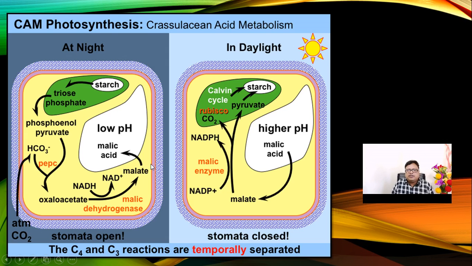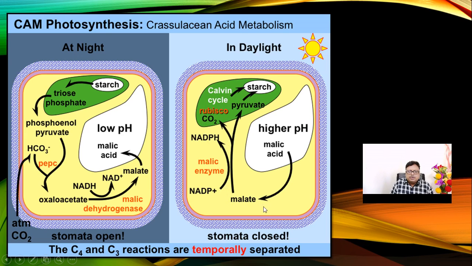What actually happens here? Crassulacean acid metabolism is related to the opening and closing of the stomata. During the daytime, what happens? The malic acid stored in the vacuole releases malate into the cell cytoplasm. Due to that, the malate reduces NADP into NADPH2. Due to this reaction, the Calvin cycle is activated and starch is produced.